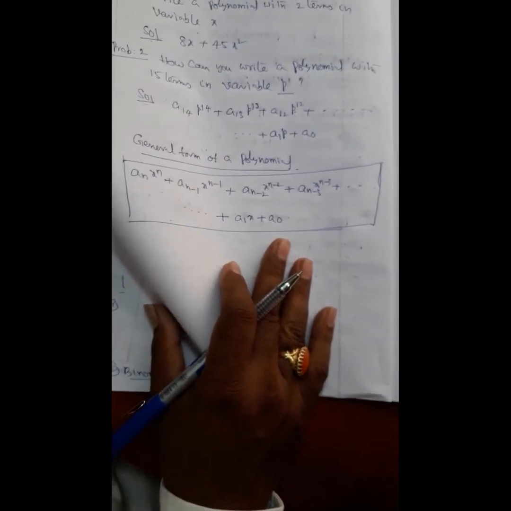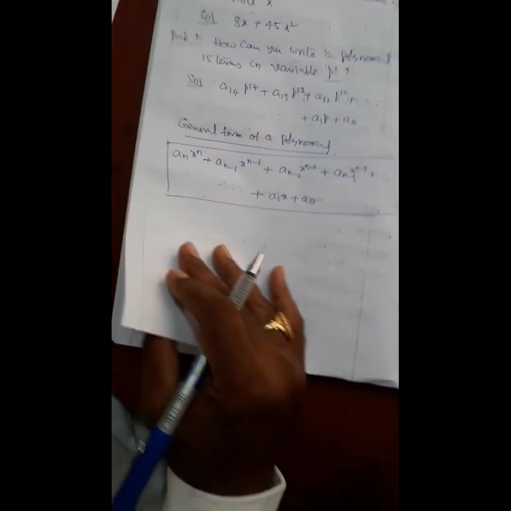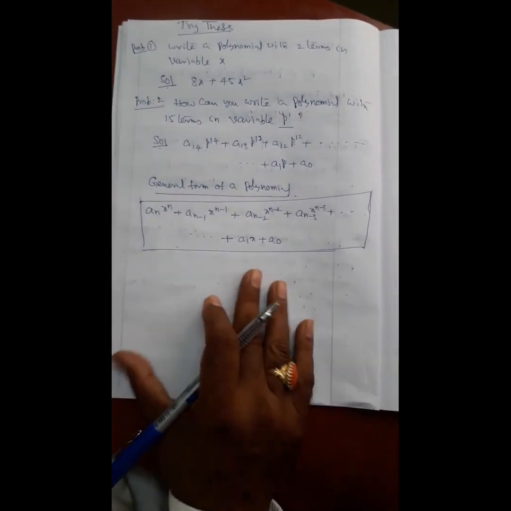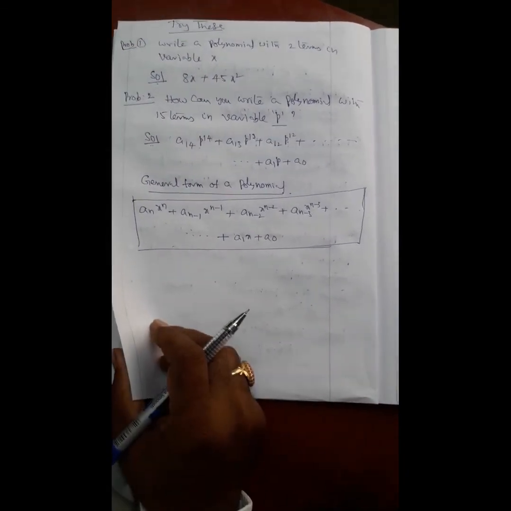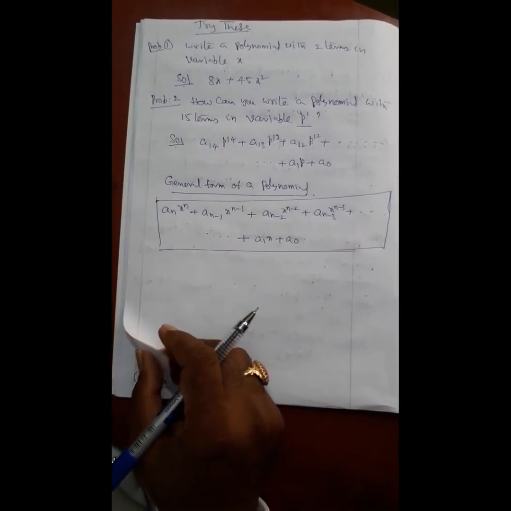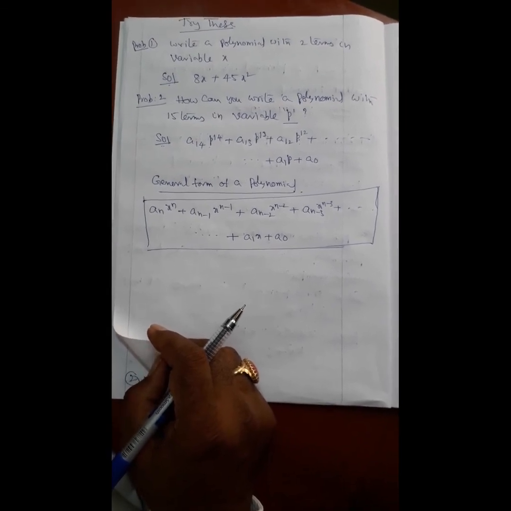From this we derive all these polynomials of degree 3, 2, monic, etc. Afterwards, the next we start exercise 2.1 from polynomial.